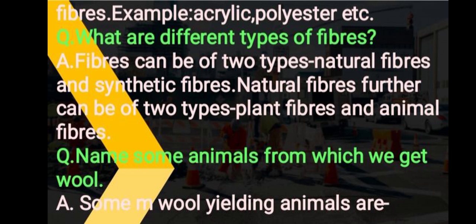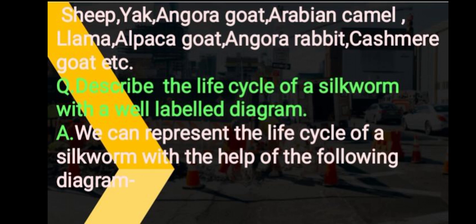Name some animals from which we get wool. Children, some wool yielding animals are sheep, yak, Angora goat, Arabian camel, llama, alpaca goat, Angora rabbit, Kashmir goat, etc.